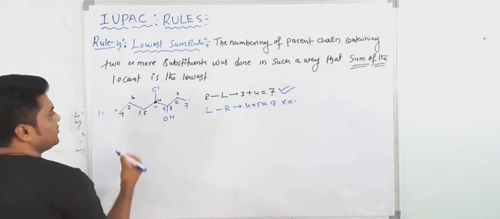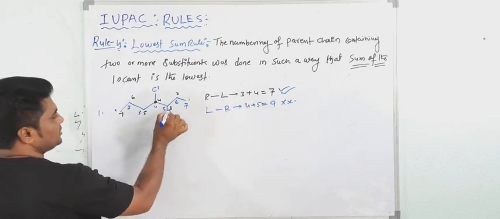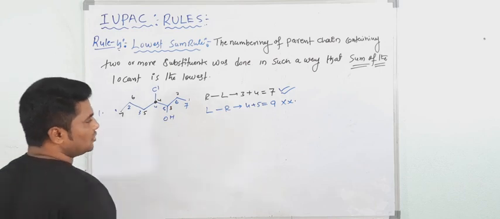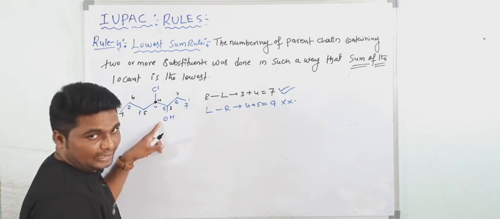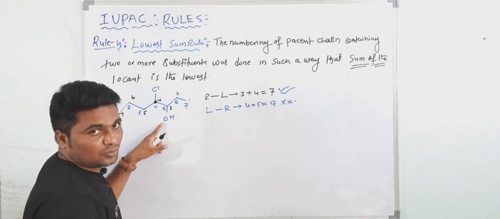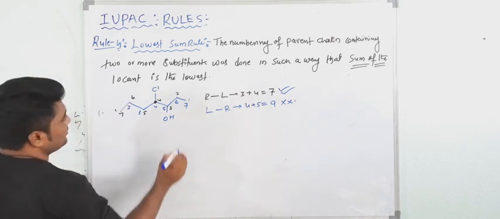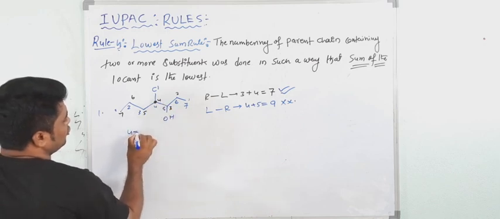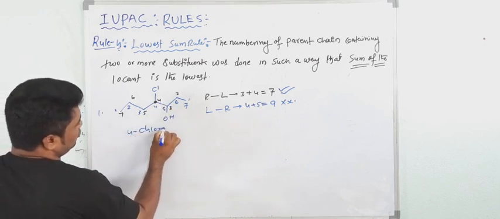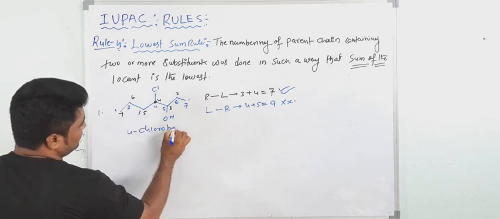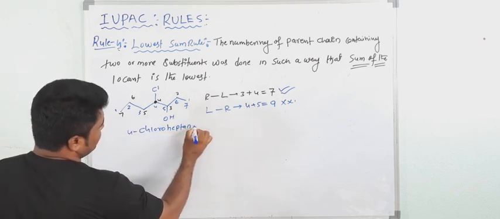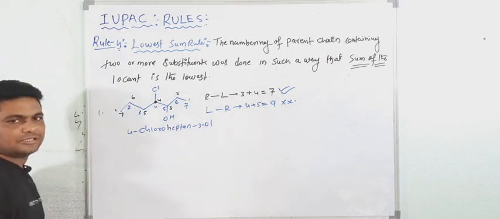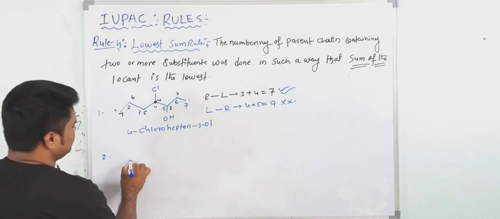Are you getting what the name would be here? See here, at 3 OH is there and at 4 Cl is there. Chloro is the prefix, and OH is hydroxy, but here it is an alcohol, so -ol is the functional group. So what would be the name of this compound? 1, 2, 3, 4. See, 4-chloro. Total 7 carbon, heptane. And at the 3 position the OH group, that is -ol. This is the name of this compound. Now the second Cl.